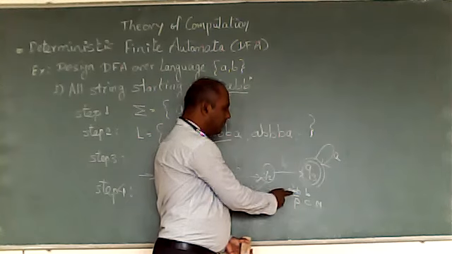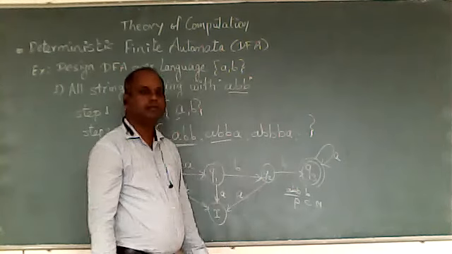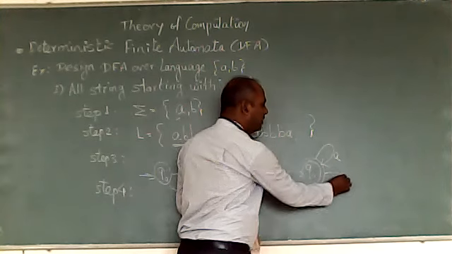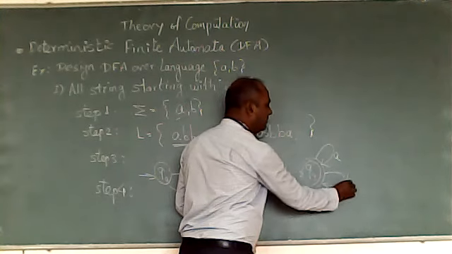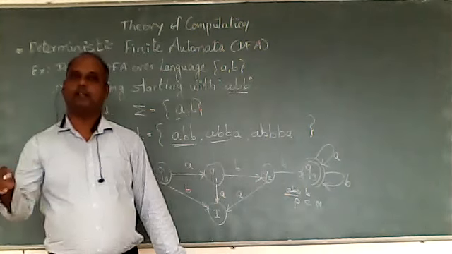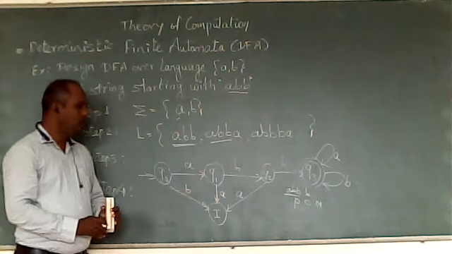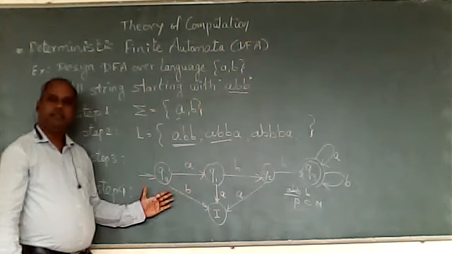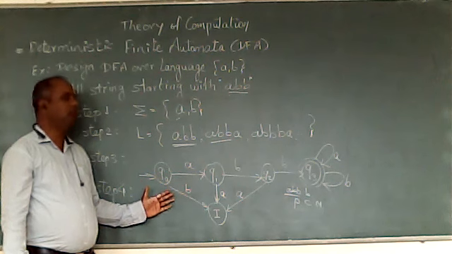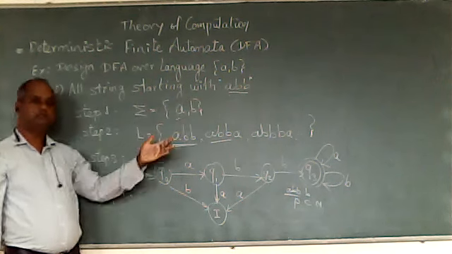The string will become A, B, B, B, and it is starting with A, B, B. So the B transition from Q3 will again go to the final state. In this case, Q3 is the final state, so that transition will go to itself. That is the final state. So this is the DFA, deterministic finite automata, for the string starting with ABB.